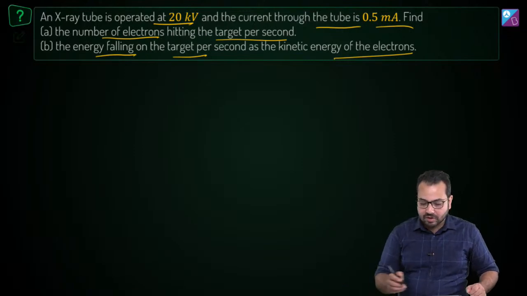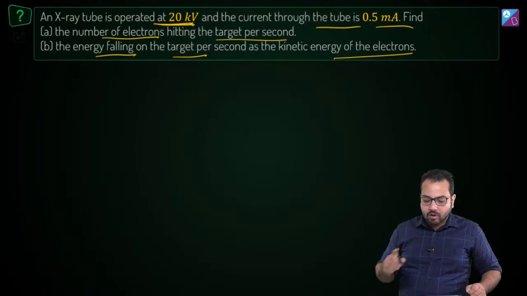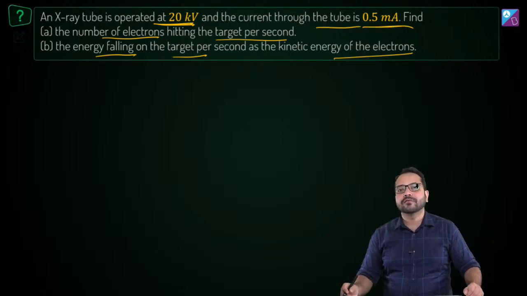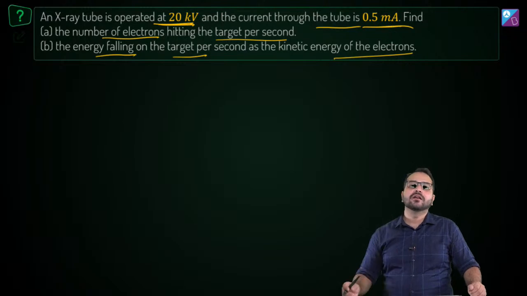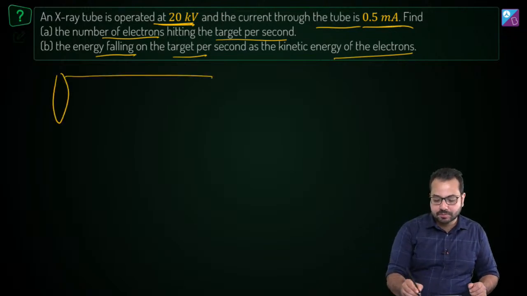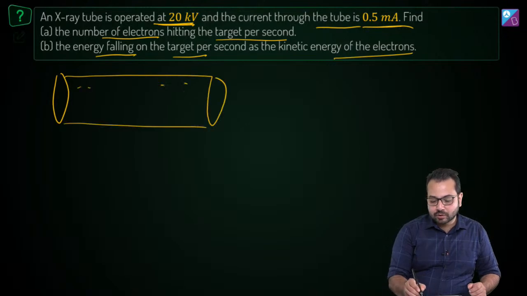Now the operating voltage of the tube is 20 kilovolt and the current is 0.5 milliampere. What is current? The current is charge upon time. Let's say this is the tube, and through it electrons are flowing.